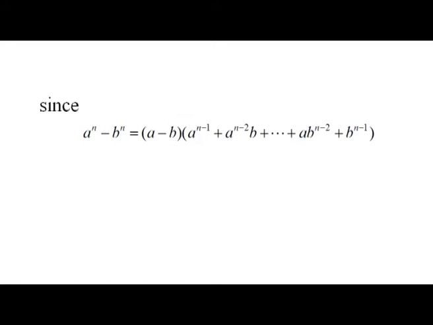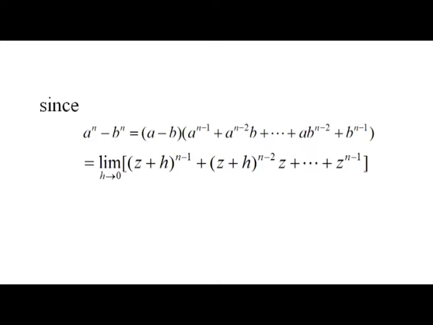Since we have the formula a^n - b^n = (a - b)(a^(n-1) + a^(n-2) b + ... + b^(n-1)), using that formula, this is equal to the limit as h tends to 0, and I can split this as the limit of (z+h)^(n-1) + (z+h)^(n-2) z + ... + z^(n-1).